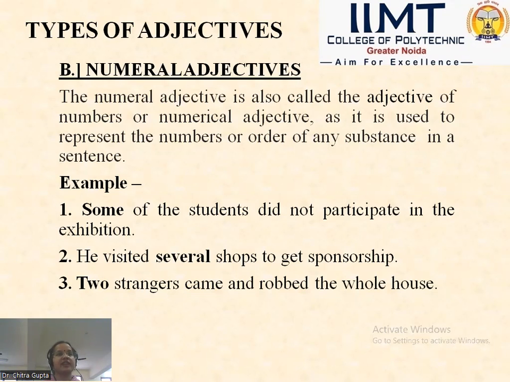Numeral adjective basically describes the numbers, whether in the definite sense or in the indefinite sense. It represents the numbers, order of the number or order of any substance, which is going to be explained in the particular sentence. See, for an example, some of the students did not participate in the exhibition. Now, what is some here? It is a number. It is numeral. It describes that some of the students, out of many, did not participate in the exhibition.